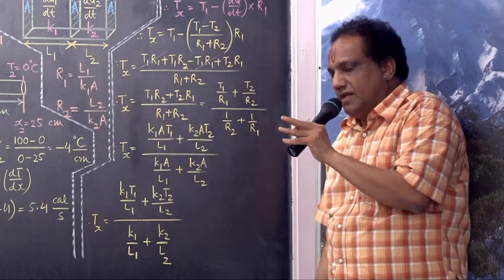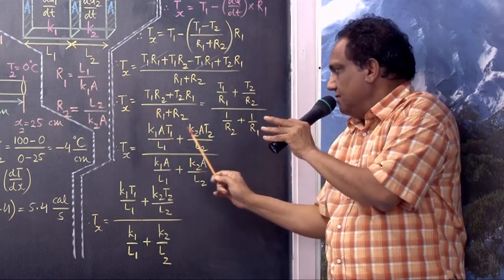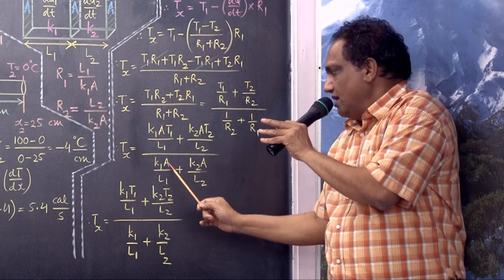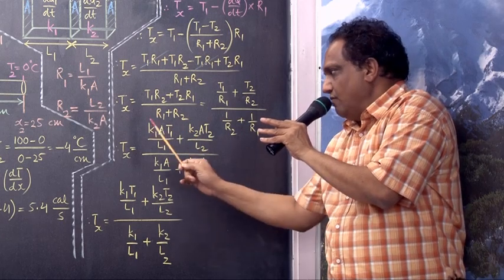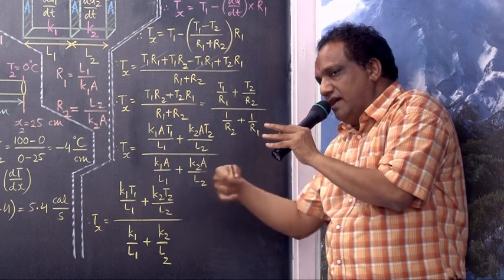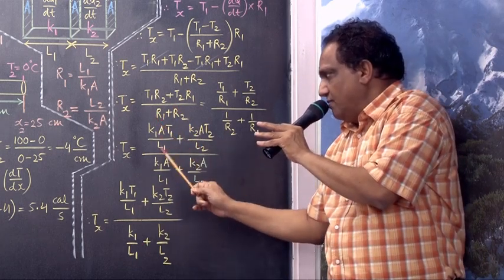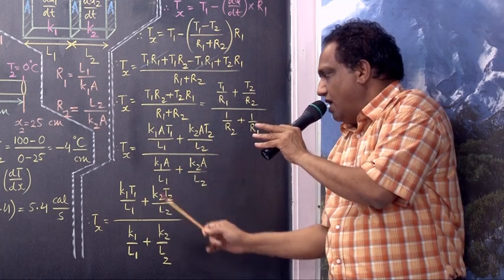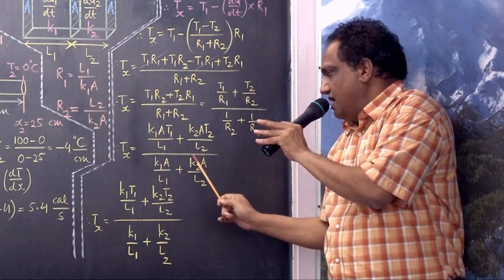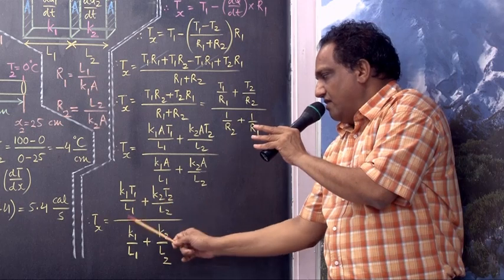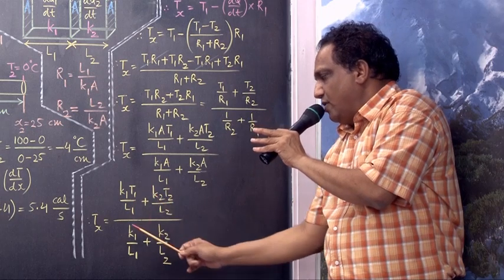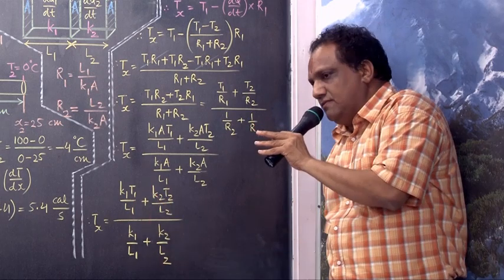Can you take A common from numerator and from denominator? A will be getting, what is left out? K1 T1 upon L1 plus K2 T2 upon L2, upon K1 upon L1 plus K2 upon L2.